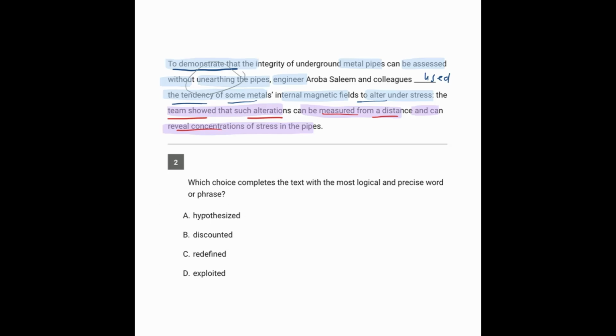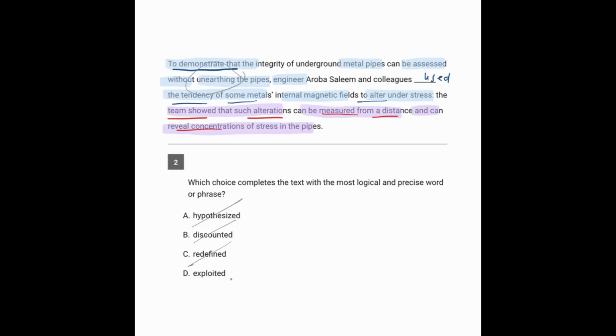So hypothesize is to come up with a theory for how something works or why something is. Discounted is to offer something cheaper or to underestimate the value of someone or something. So someone can discount another person's skills at a game or sport until they find out that yes, the person actually does have those skills. But that doesn't fit. We're looking for using something. Redefining is obvious. That means giving something a brand new definition.